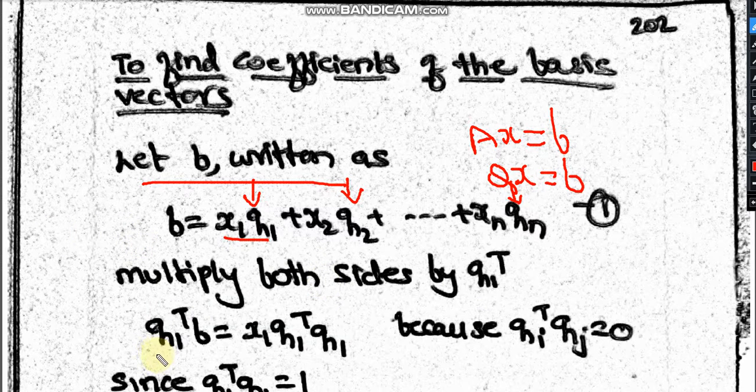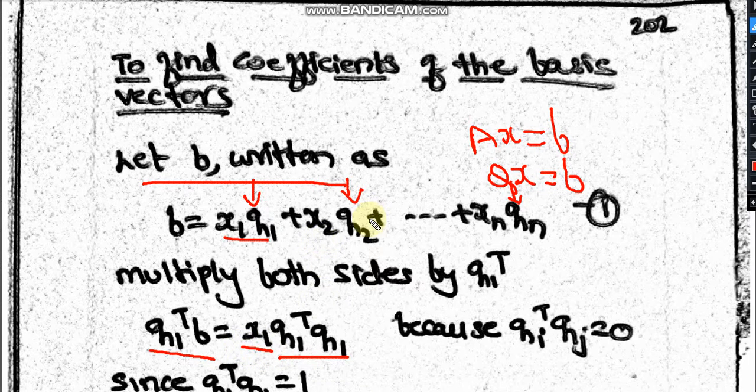What happens? The left hand side is q1 transpose b. On the right hand side, when I multiply with q1, x1 into q1 and q1 transpose, q1 transpose q1 will be left as it is, and you have x1.